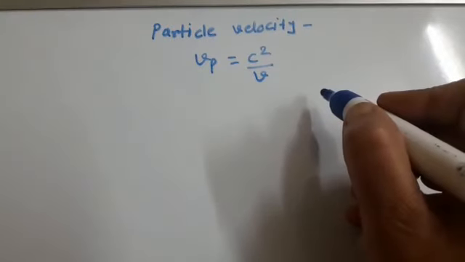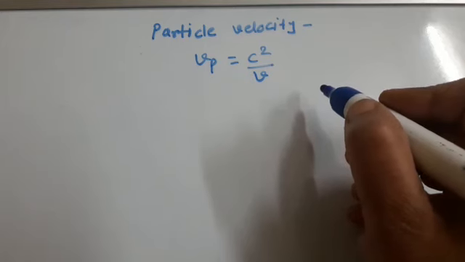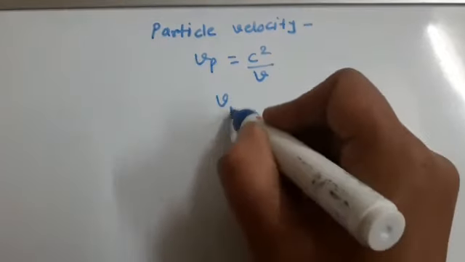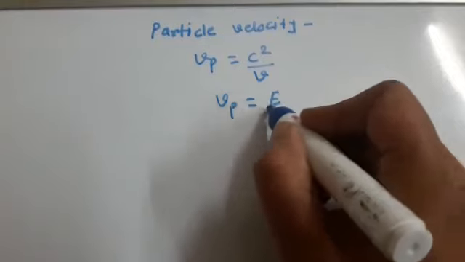The phase velocity of the associated wave is greater than the velocity of light. As a material particle can never have even the velocity of light, the phase velocity exceeds it. And then we can write Vp is equal to E by p.